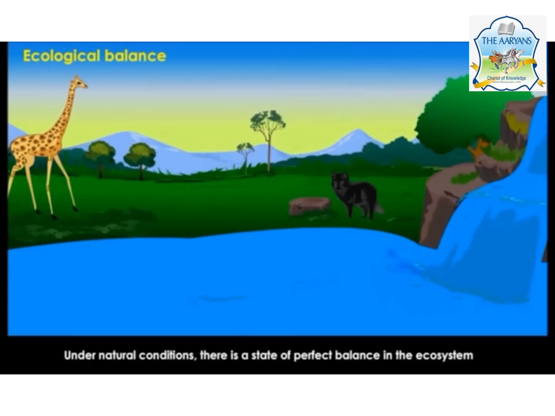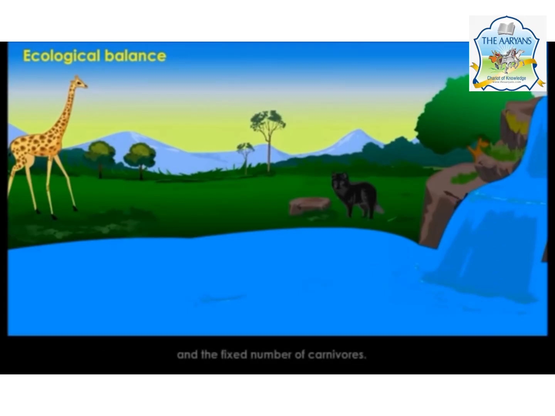Under natural conditions, there is a state of perfect balance in the ecosystem. And this balance is maintained by a fixed number of herbivores and a fixed number of carnivores.